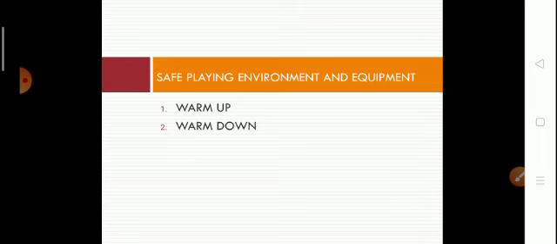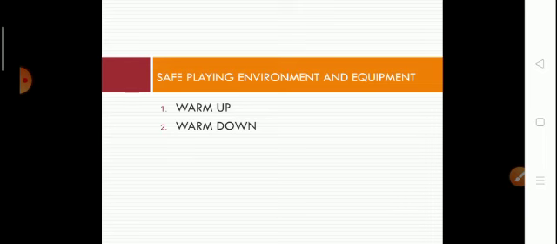The next one is safe playing environment and equipment. Now we'll see the details. The sports medicine participants carefully inspect all playing facilities to ensure that they are safe for playing.